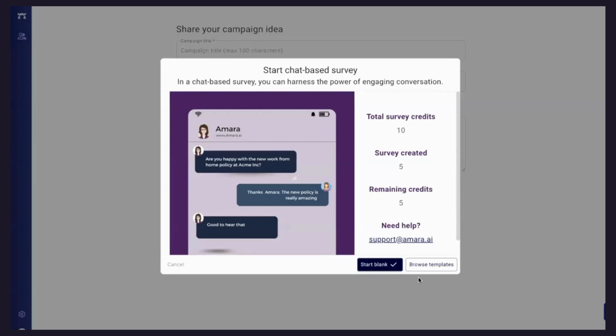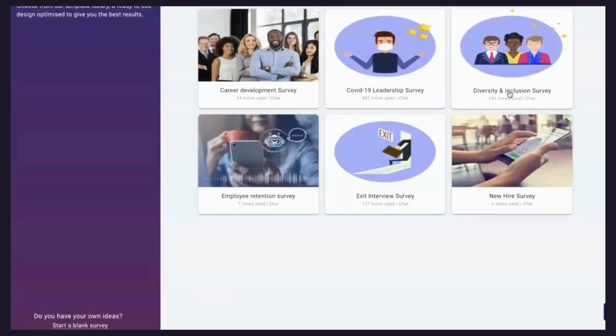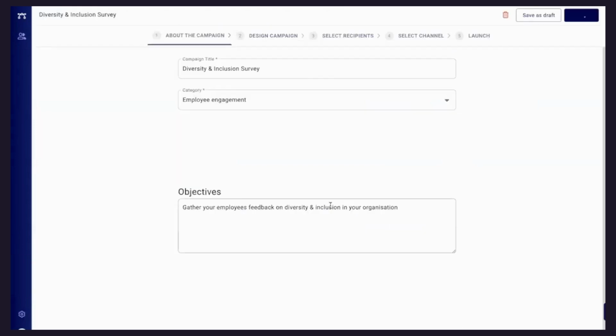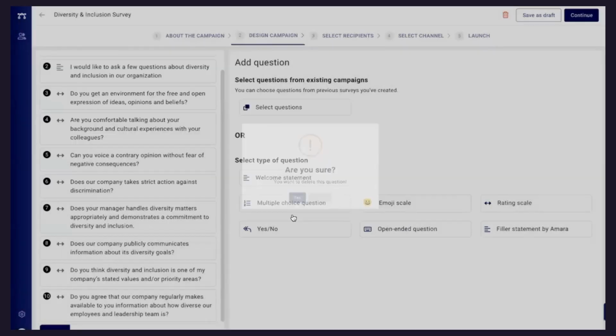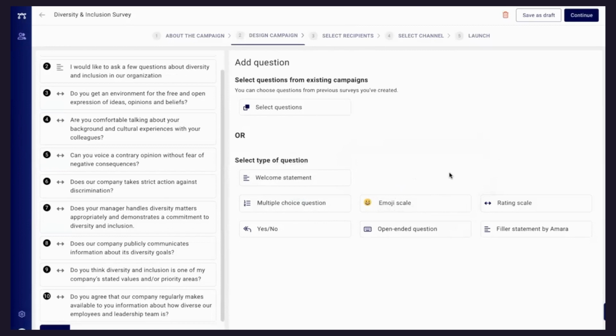So there'll be options, let's say browse template, could be diversity and inclusion again. There are predefined questions in every template. You can delete these questions. For example, I would like to delete this question, or I can add some other question. And then you can send this survey to a particular set of employees, marketing or finance or zones, departments, locations. And you can pull out this report once the survey is complete. You can set everything, what sort of communication you want, which sender ID you want, what should be the template content.